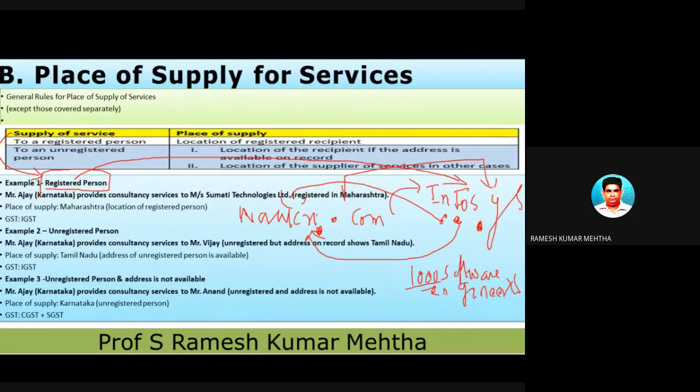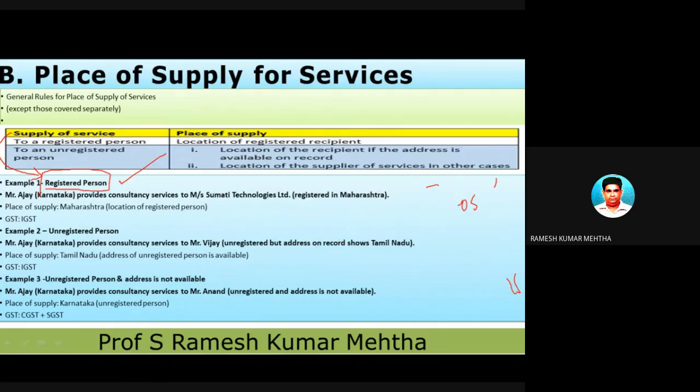It's a registered person because they are in a big software business. They have to register under GST. So Naukri.com is a registered person and Infosys also is a registered person. Naukri.com is giving placement services to a registered person called Infosys. That is the example.